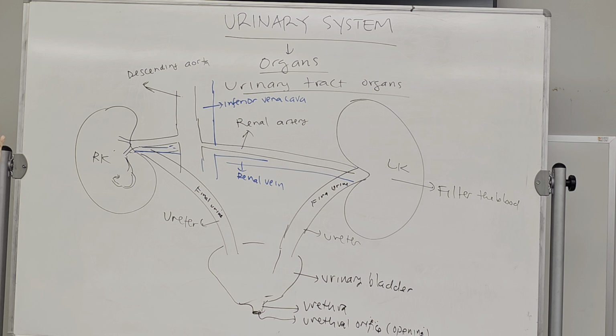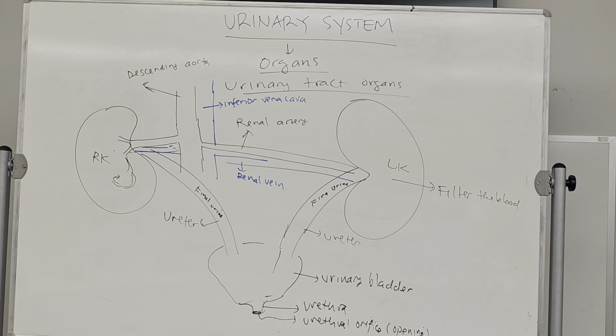It's not that difficult, right? If I put it in a question, you should be able to answer this. And remember, when you memorize the names, follow the sequence. Start from the kidney, ureters, urinary bladder, urethra, and urethral orifice, because this is the sequence in which the urine is actually formed and released. All right, do you have questions so far?